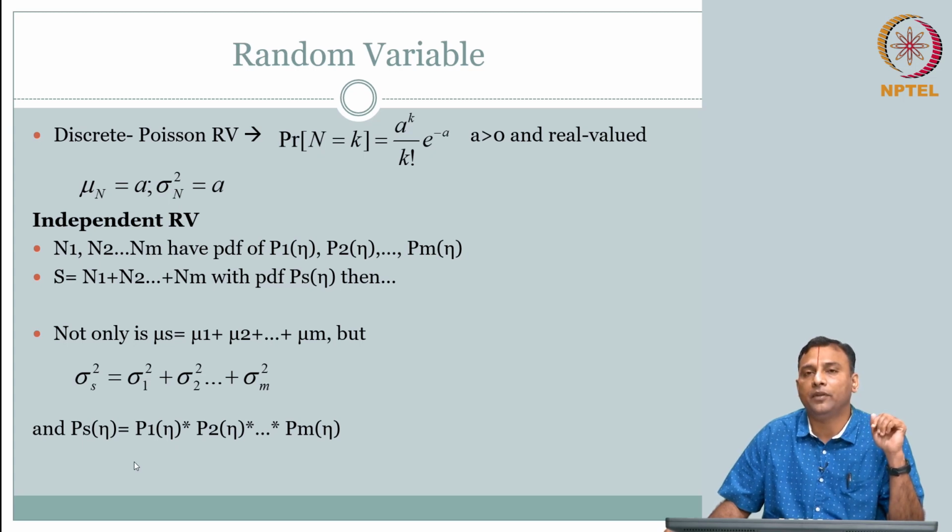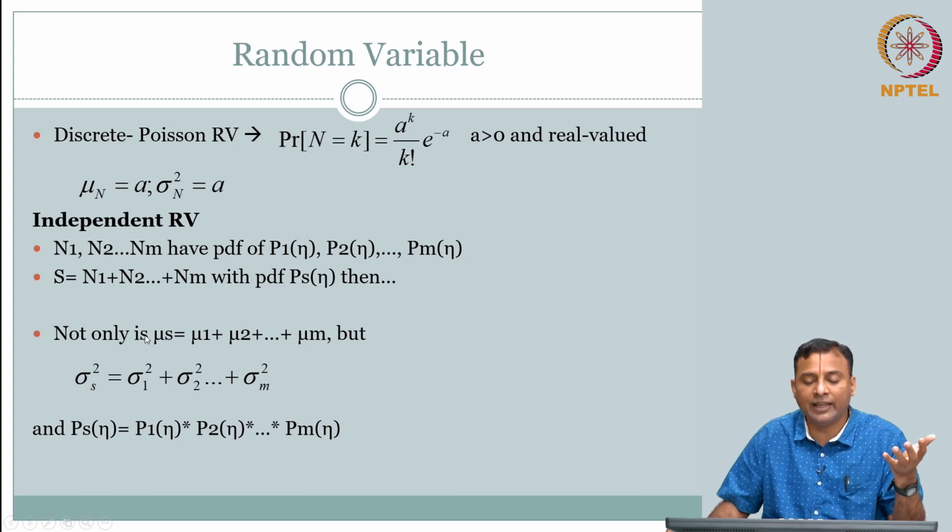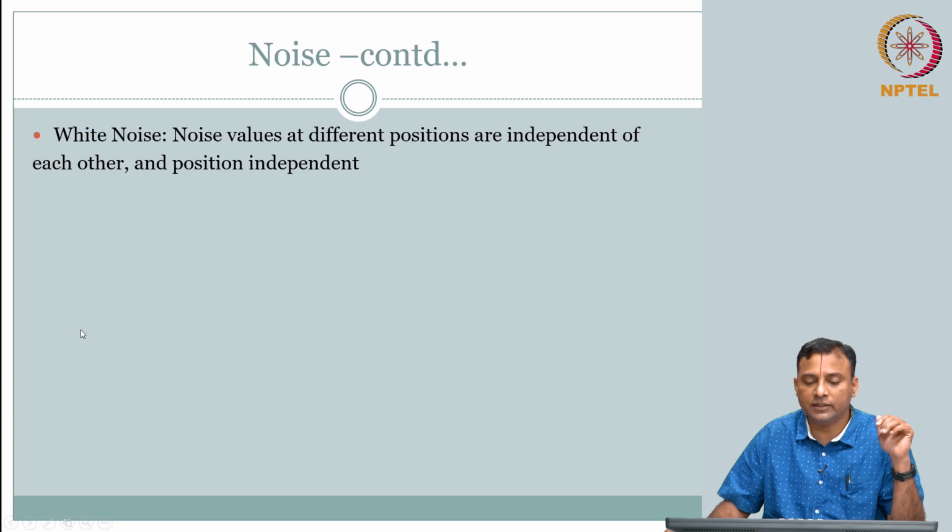brush up. And then another thing that you would have encountered is when we talk about noise. Okay, so we have this random variable, we talk about capturing the mean and variance, right. Then let us talk about some of the noise that you might have heard. Okay. First thing is white noise. I am sure you would have heard this.